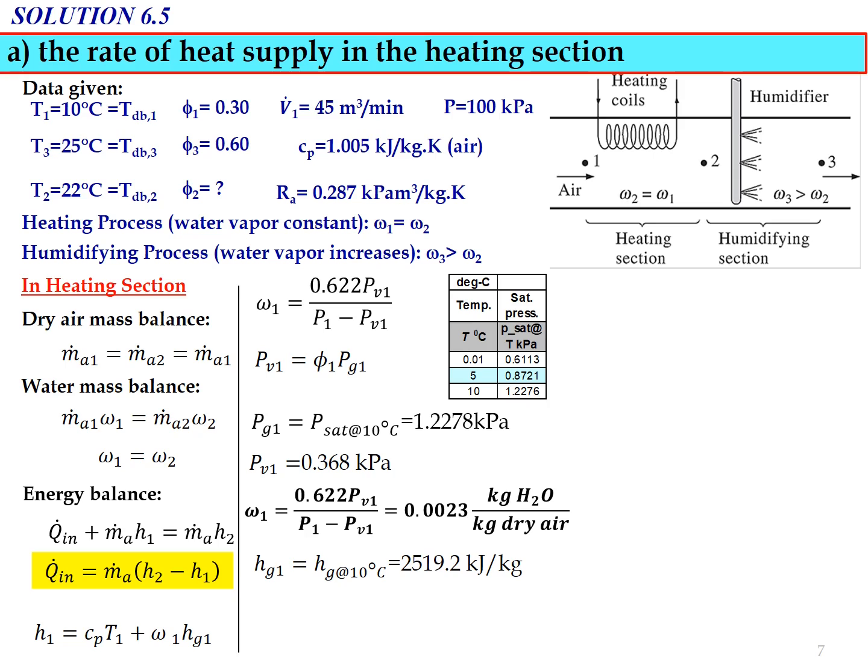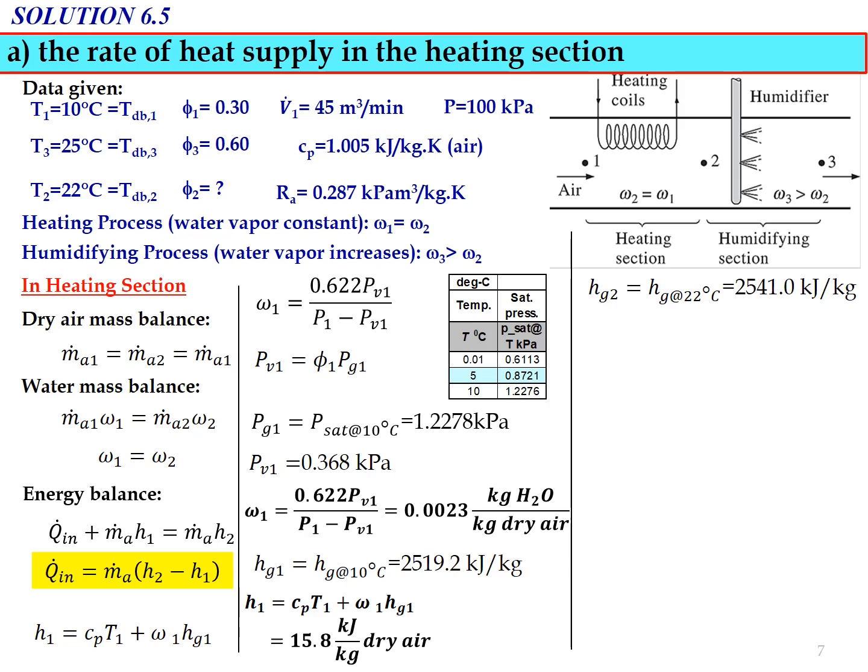At 10 degrees Celsius, Hg equals 2519.2 kJ per kg. We now have all the information to determine H1. Substituting into the equation, H1 equals 15.8 kJ per kg dry air. That settles the enthalpy for state number 1.